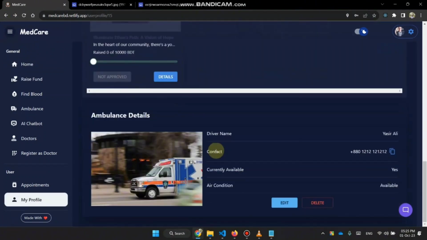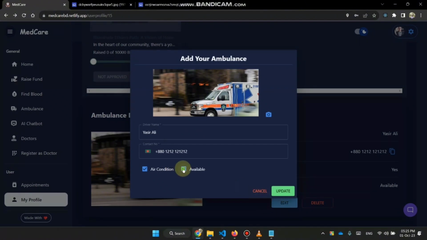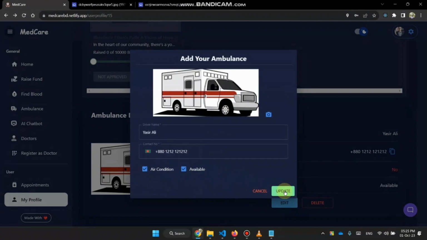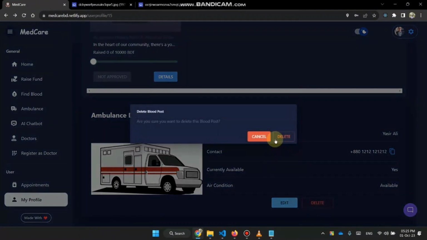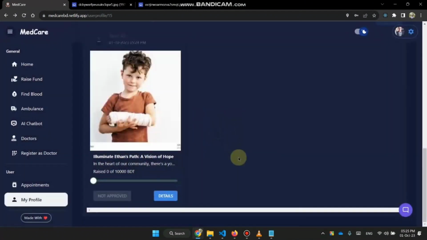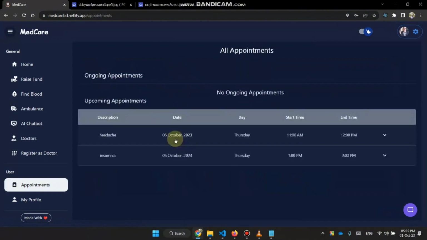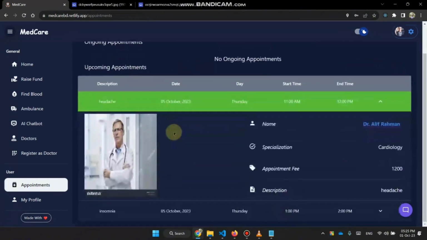In this section, I also have an option of ambulance details. I can edit this and update this. In my appointments section, all my ongoing and upcoming appointments are shown. In each appointment, I can see the details, doctor profile, specializations, my description, and appointment fee.